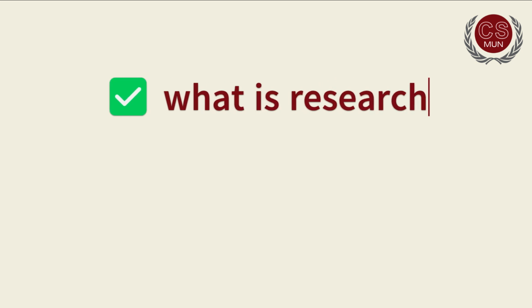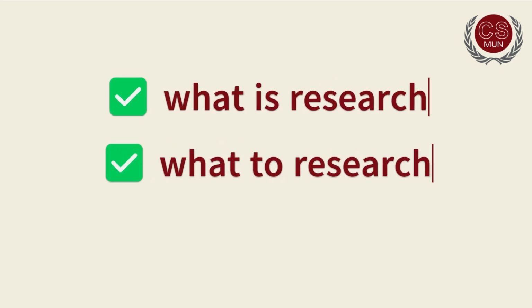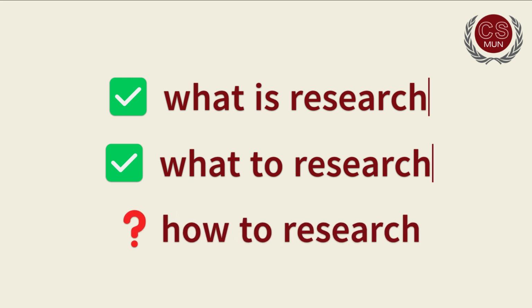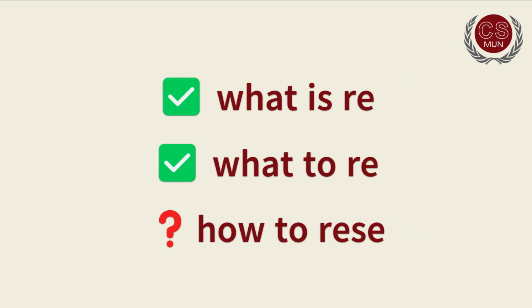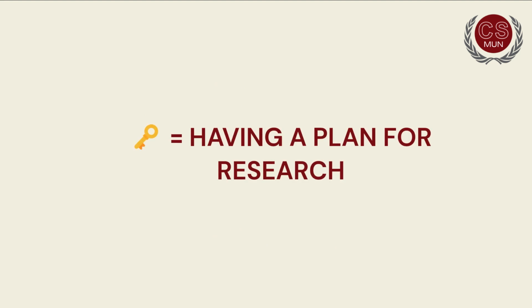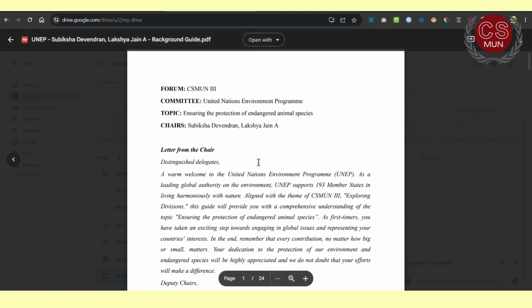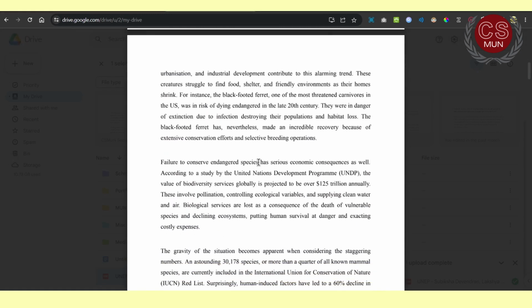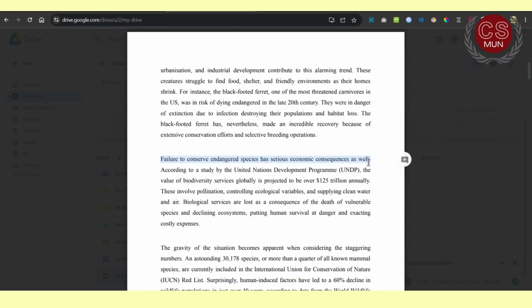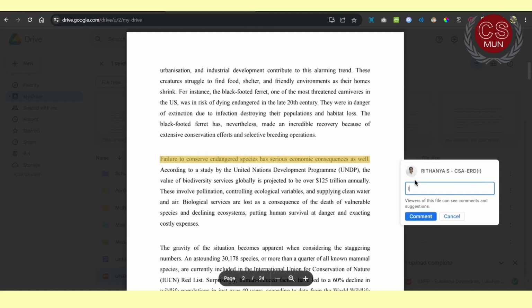Now we know what research is and what to research, but how exactly do you research? We understand that all your topics comprise various aspects, and even starting research may seem like a daunting task. But having a plan or framework on what to research can really help you in the process. Number one thing we recommend you do is read the background guide. You can highlight, make notes, add comments, etc.